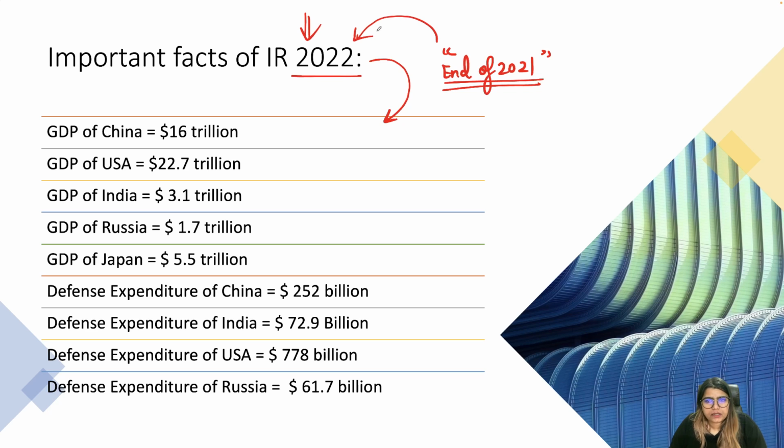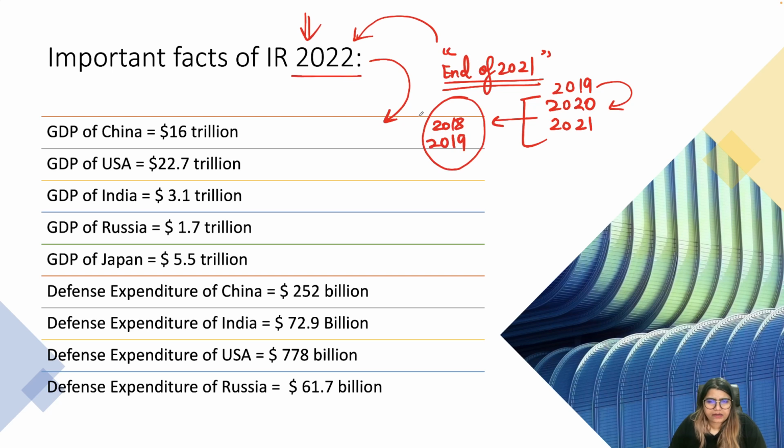Officially 2020 data will be taken wherever possible. Because we had the pandemic, which started at the end of 2019, almost complete 2020 and 2021 were taken over by the pandemic. So whatever data we may not find for 2021 or 2020, we will be referring to 2018 or 2019 data. It will be relevant.